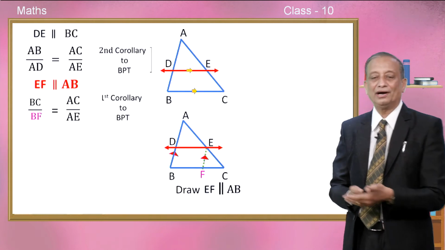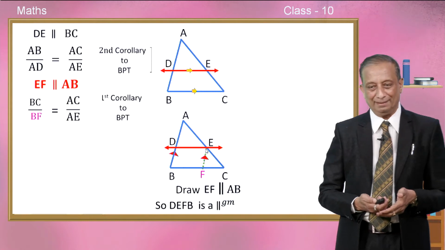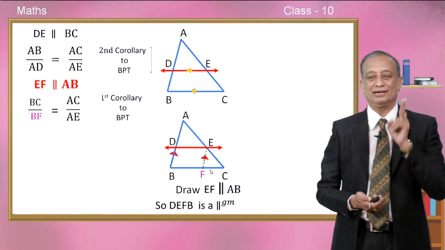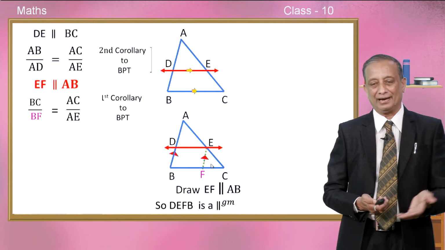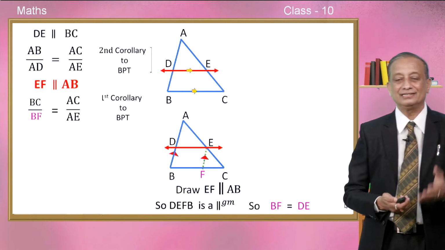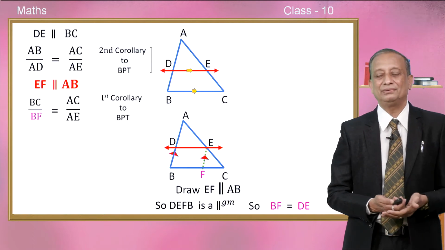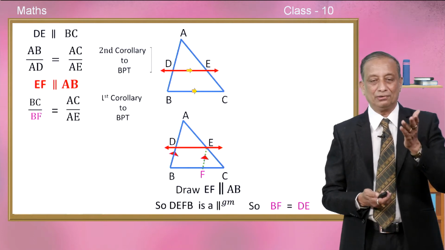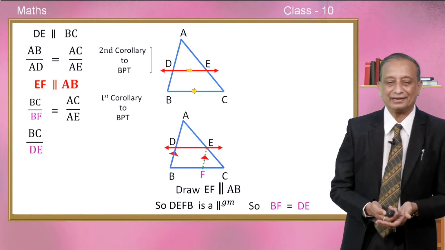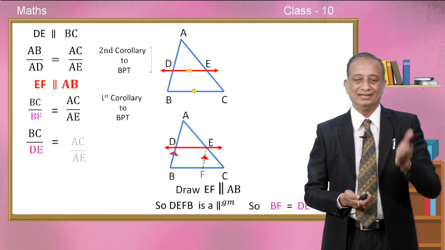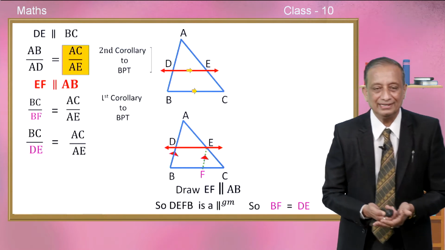Now join D and E and see whether DEFB is a parallelogram. Yes, it is a parallelogram, because if two pairs of opposite sides are parallel, then that quadrilateral is called a parallelogram. And the fundamental property is the opposite sides are equal, therefore, that bottom base BF is equal to DE. So, in that above ratio, in the proportion on the left hand side, in place of BF, can we not write DE, children? Definitely, it is equal to AC by AE. Now compare. So, this left hand side is AC by AE.